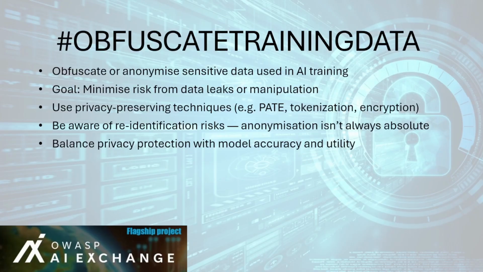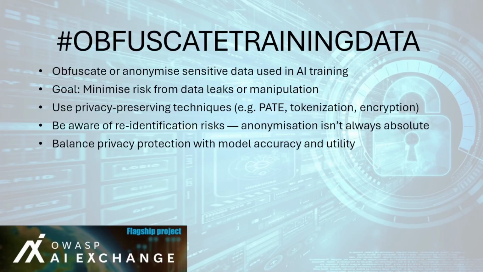3. Techniques that can be used are as follows. PATE, or private aggregation of teacher ensembles, combines multiple models trained on separate data subsets, adding noise to protect individuals. Objective function perturbation adds noise to the learning algorithm's objective, preserving privacy while maintaining model usability. Masking and tokenization are used to replace or distort sensitive features with tokens or categories to obscure specific identities. And encryption is used to protect data at rest or in use. Homomorphic encryption allows computations without decryption but requires strong access controls.